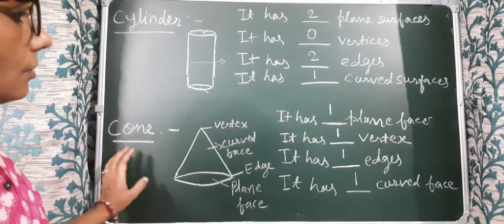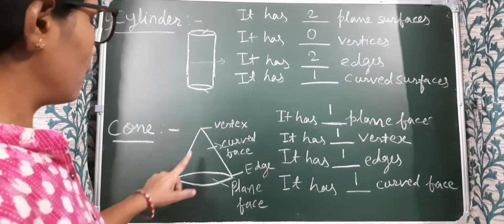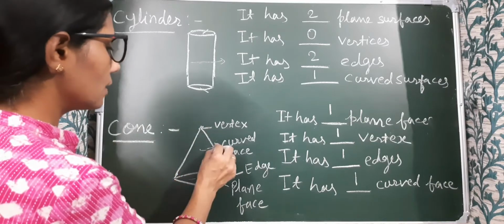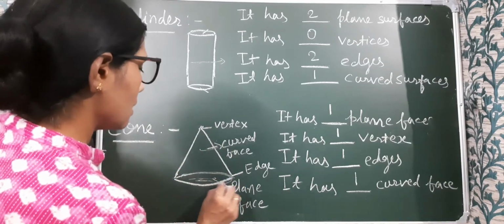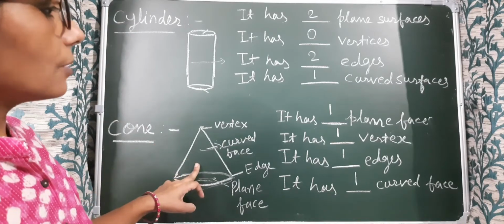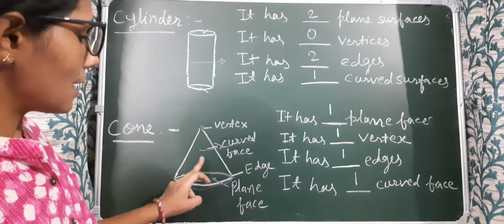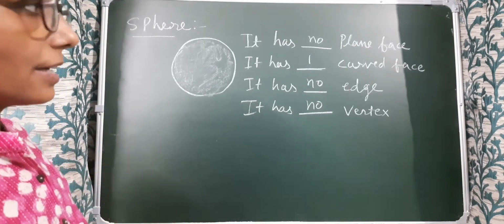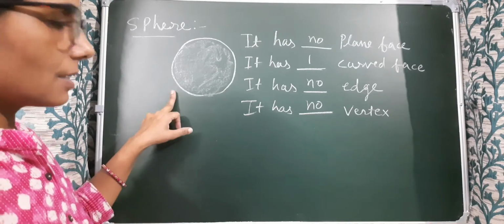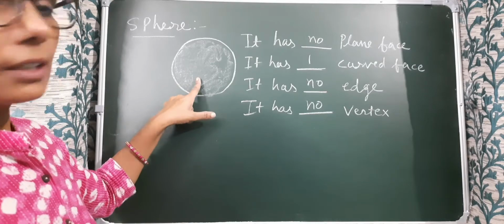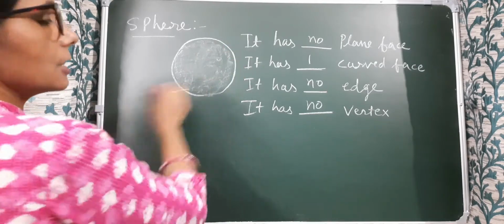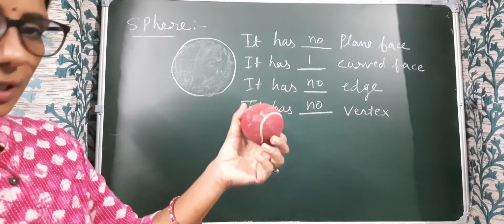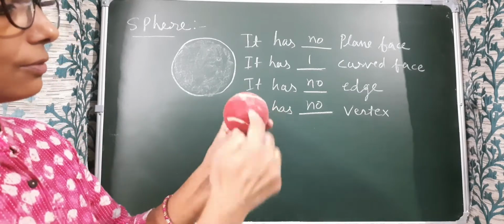Next we have the cone. A cone has 1 plane face. This is the plane face. It has 1 plane face, 1 vertex, 1 curved face and 1 edge. Okay. Next we have the sphere. It has no plane face, no edges, no vertex. It has only 1 curved face. This is the figure of a sphere. See, this ball looks like a sphere. It has no plane face, no edges and no vertex. Only a curved face.